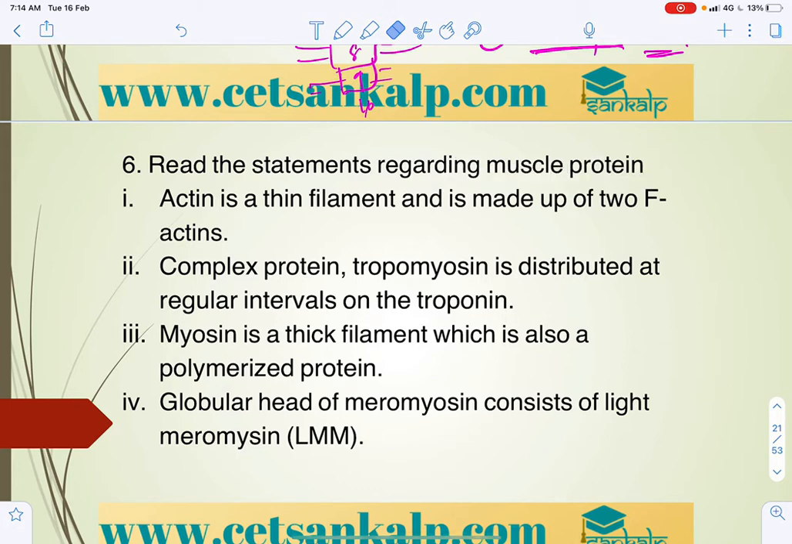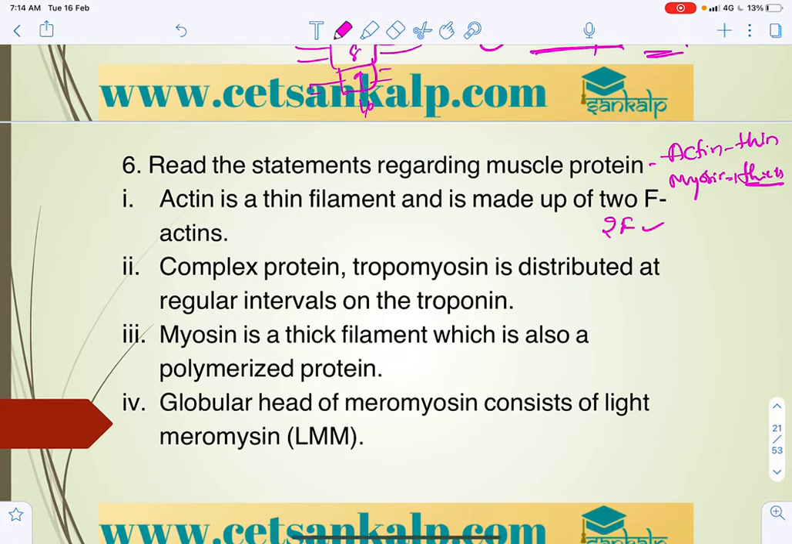Read the statement regarding muscle protein. Generally I have already mentioned that there are two muscle proteins, actin and myosin. Actin is thin, myosin is thick because of the presence of those filaments. So let us take the question. Actin is a thin filament and is made up of F-actin, meaning filamentous actin. 2 F-actin you can write. That is correct.